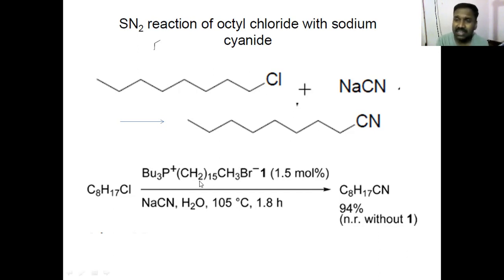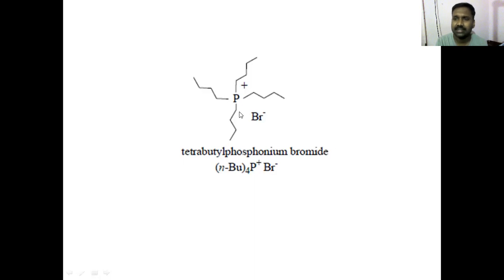Then what has this done basically? So why should we study this more now? Because the addition of this has remarkably changed the reaction's destiny. So we should study this a bit. If we study this a bit, we see the structure like this. We have a phosphorus atom connected to 4 alkyl chains. And you know, phosphorus is trivalent, like nitrogen. A connection of one more group makes it positively charged. You can balance this charge with a counter ion, bromide. So the name of this compound would be tetrabutyl phosphonium bromide.